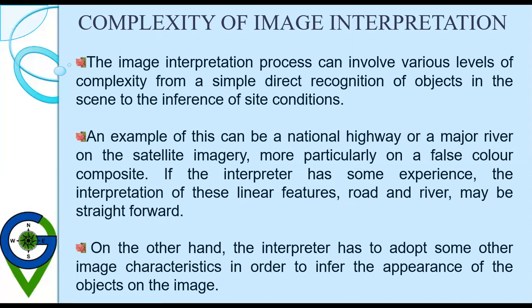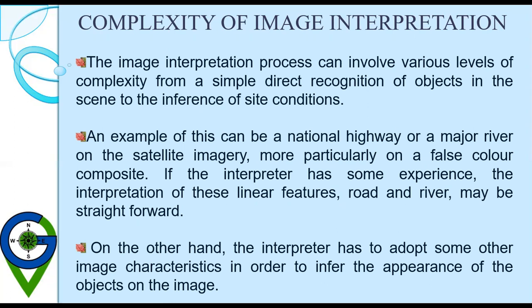An example of this can be a national highway or a major river on a satellite imagery, more particularly on a false color composite. If the interpreter has some experience, the interpretation of these linear features, road and river, may be straightforward. Like the roads are always straight, whereas the rivers may have meandering.